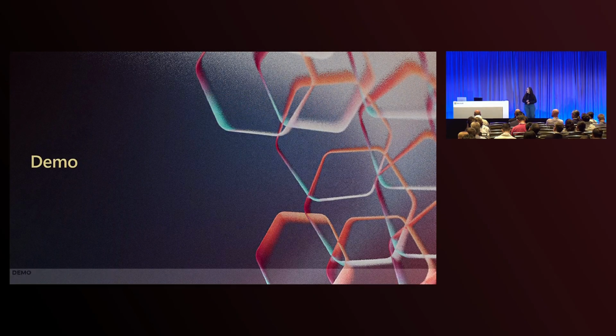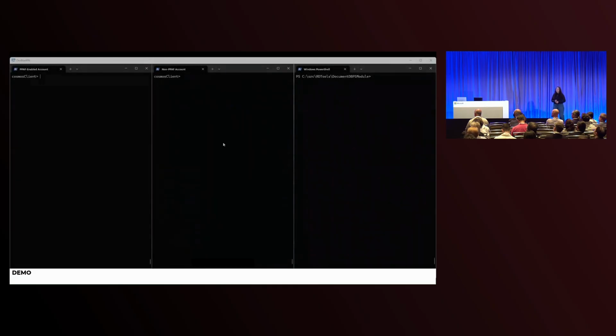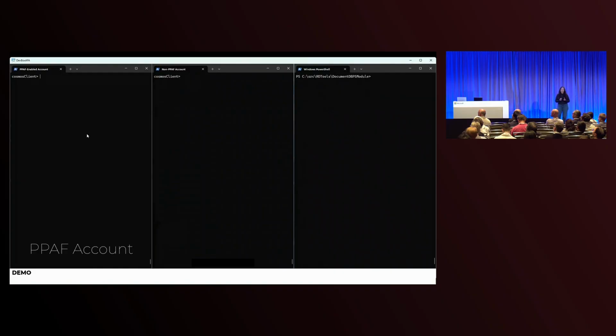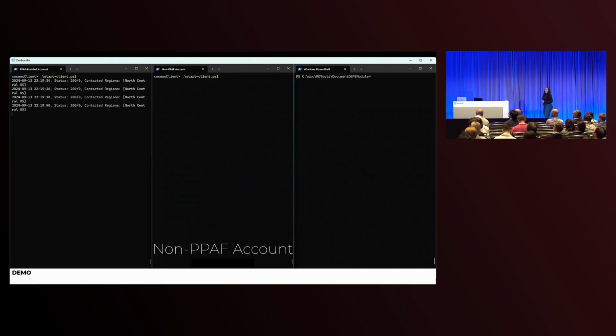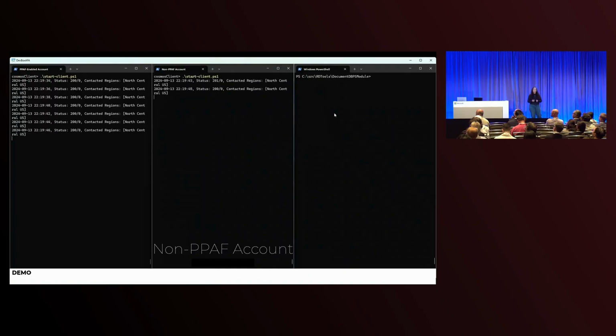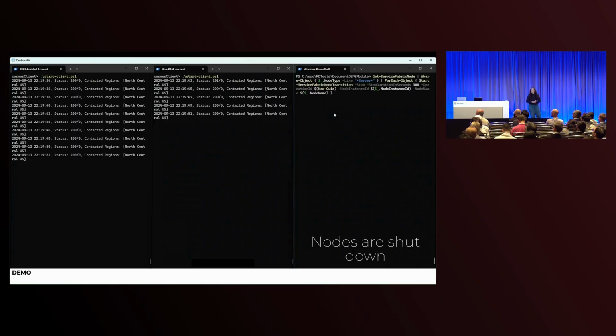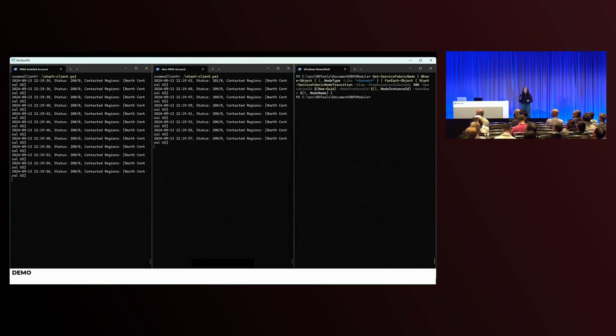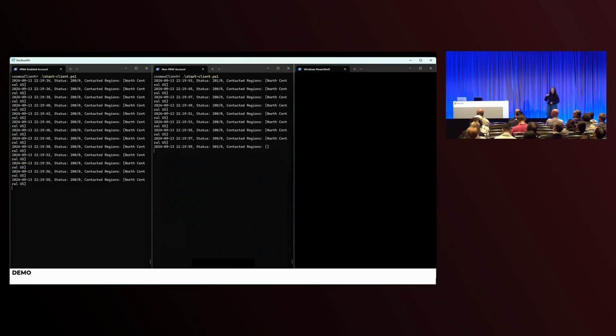We can look at a quick demo of the per partition automatic failover, and this is a recorded demo sped up just a little bit so that we can see how the failover works and how the application is actually responding. As I play the demo, I have 2 accounts created. I have my per partition automatic failover account and a non-per partition automatic failover account. As we start these console apps, both accounts are sending writes to my Cosmos DB account. The primary write region is North Central US. Then on the third screen, I'm going to start a script which will actually take down one of the partitions. We're simulating a partition failure.